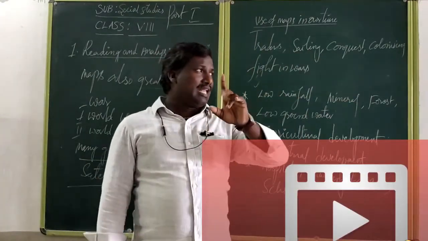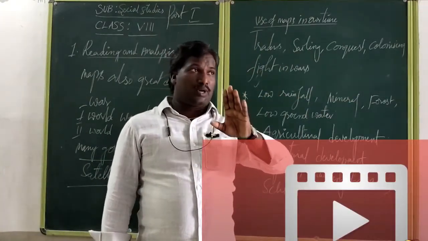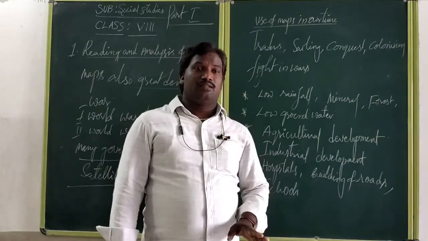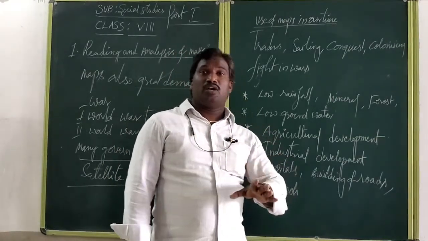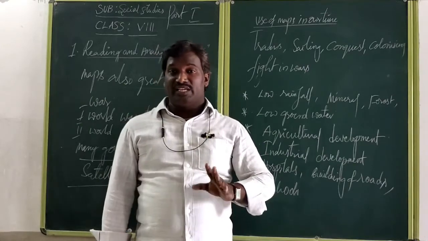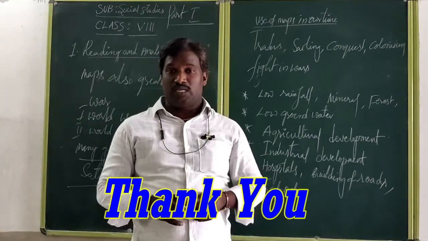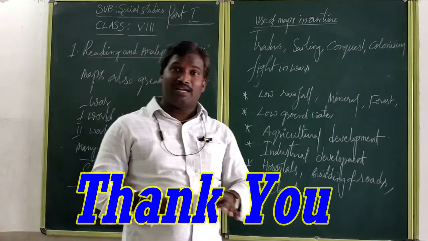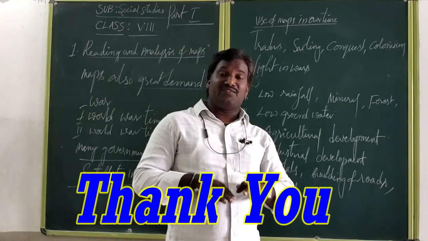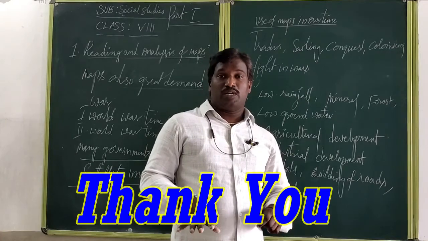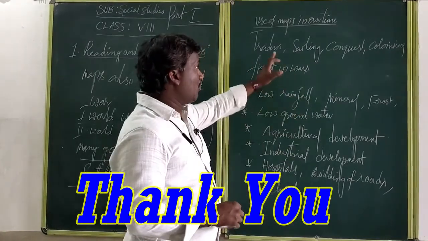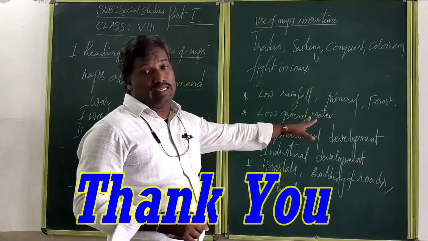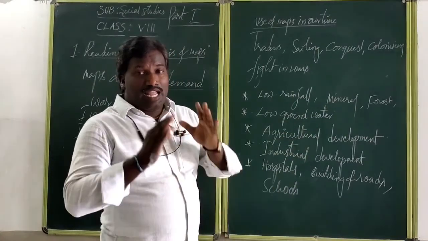Land is a compulsory factor of production. Without land we cannot construct any infrastructure development. That's why land is one of the factors of production. Without land, we cannot construct any infrastructure development. That's why we can follow detailed maps about a particular area and particular land boundary.